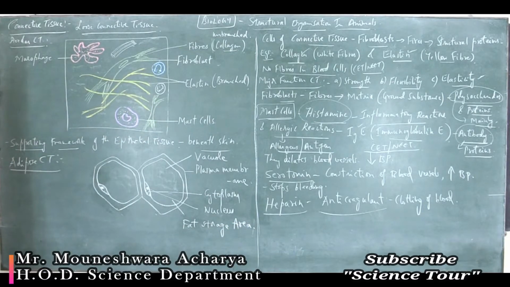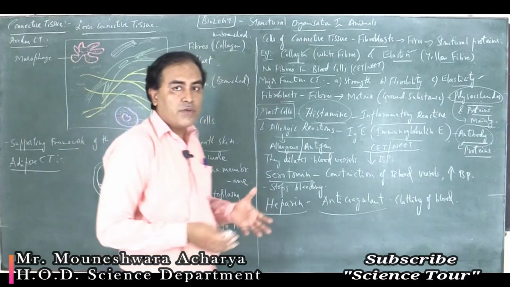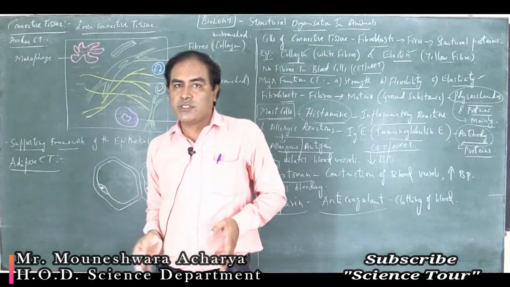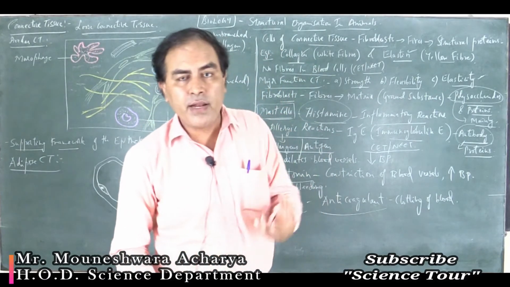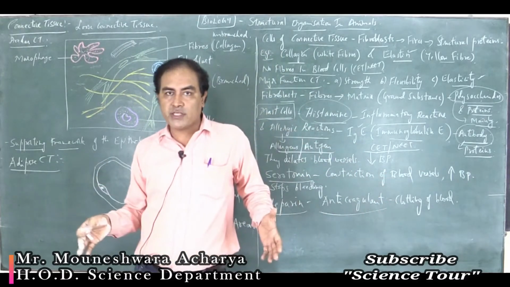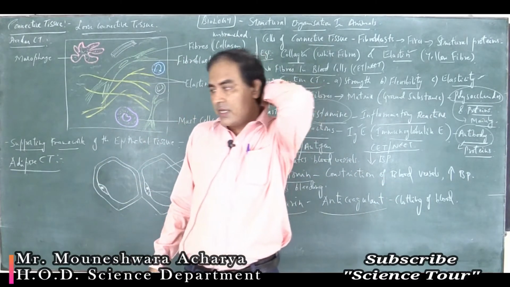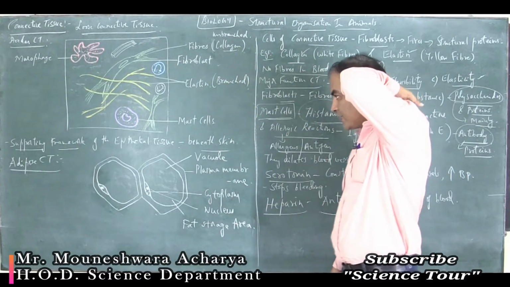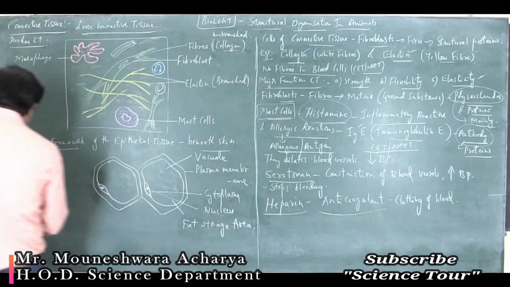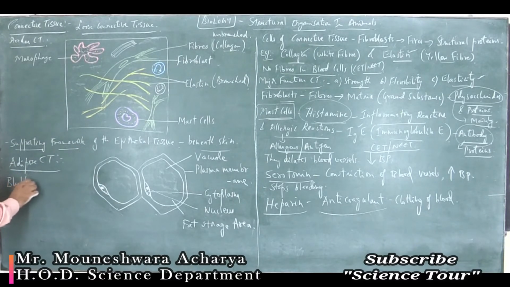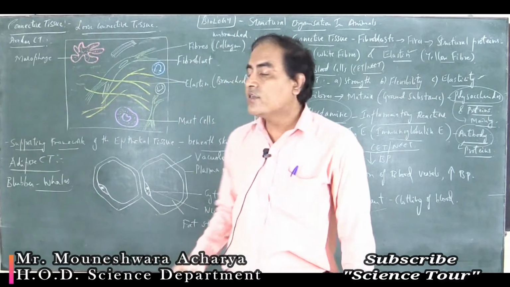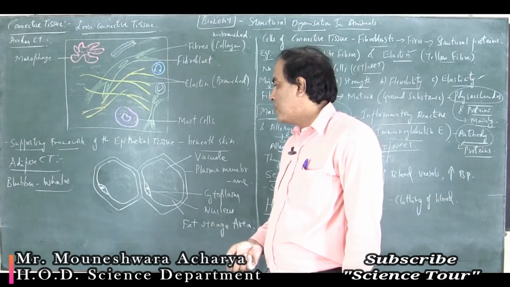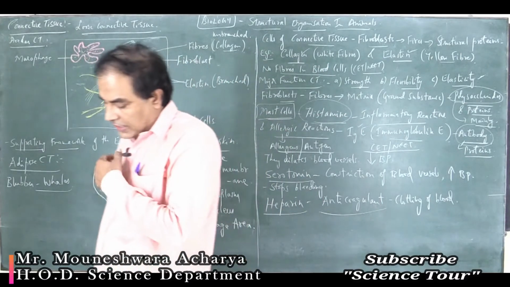Fat storage area. Now you can see this fat storage in different animals, because we are studying zoology. You should have the knowledge of that. You see whale, a mammal which is living in aquatic bodies, water bodies. Underneath of the skin there is a deposition of fat, and that is called as blubber. So blubber in whales contains fats. You see the skin of elephant, it is also very thick. It has got adipose tissue.